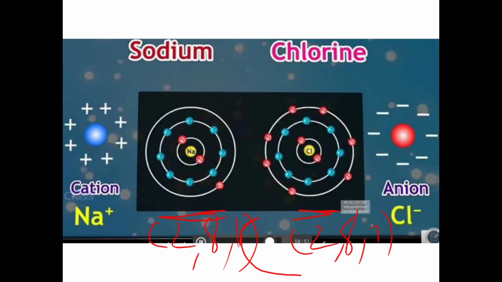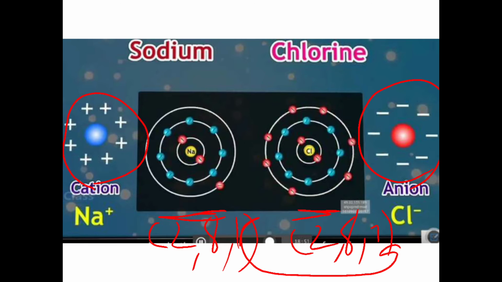So what has happened? This one has jumped from here to here. So from here one negative has gone, so here one positive has increased, and the negative has moved here, so here one negative has increased. Right? So the formation of cation and anion takes place. The cation is Na, only plus one, so we write down only one plus sign. Anion has only one electron accepted, so it has only one sign, so we write Cl.